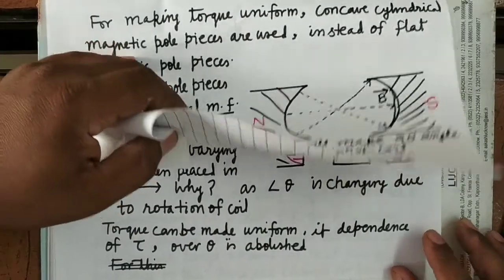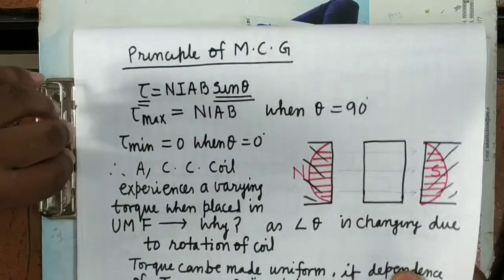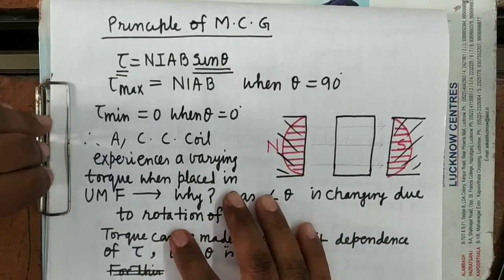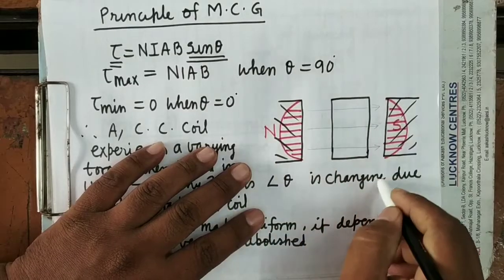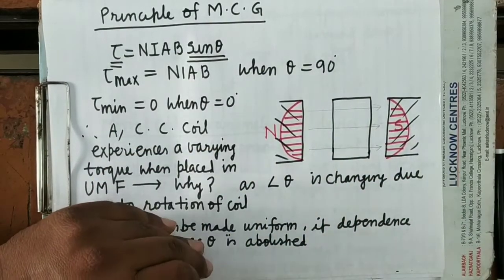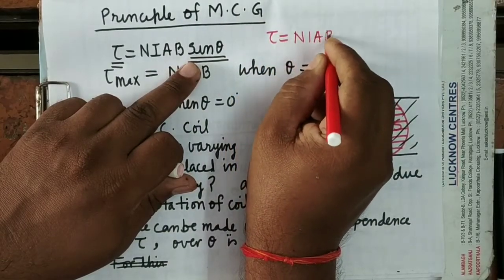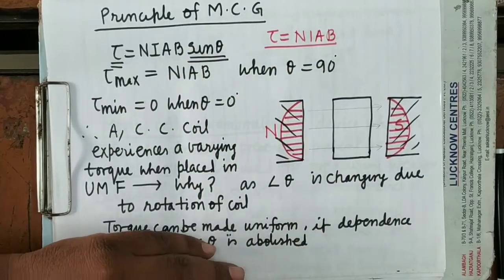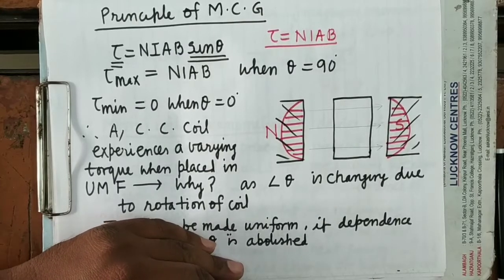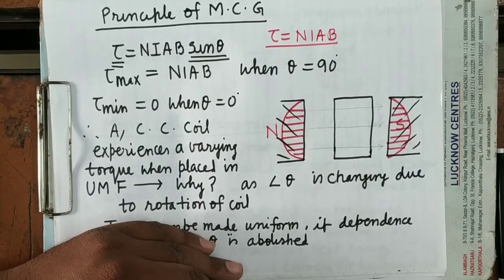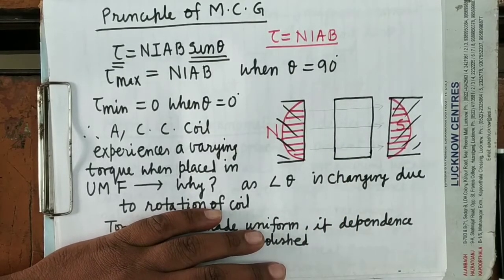It's clear? Now you can see here, there is one more point which I want to highlight. As you know, in a radial magnetic field, when the pole pieces are like this, how much torque will act upon it? Torque acting upon it will be tau equals NIAB. Now, as we know, this galvanometer is used for measuring weaker currents. It is used for detecting the presence of current. And how will it detect? When current passes through it, its coil will deflect.